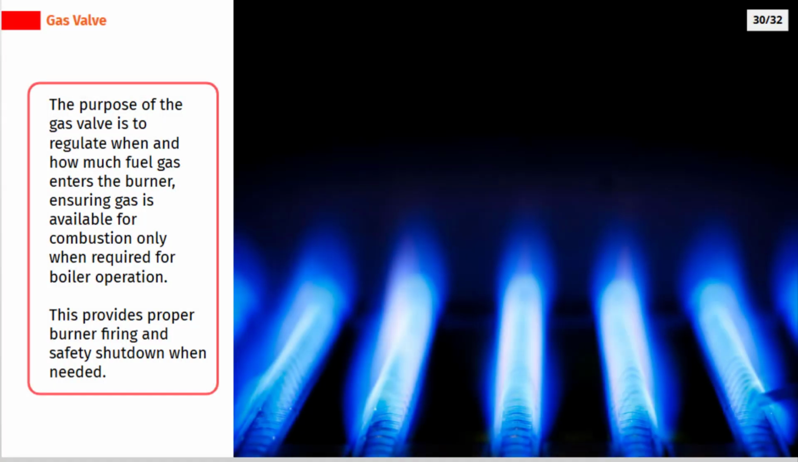The purpose of the gas valve is to regulate when and how much fuel gas enters the burner, ensuring gas is available for combustion only when required for boiler operation. This provides proper burner firing and safety shutdown when needed.